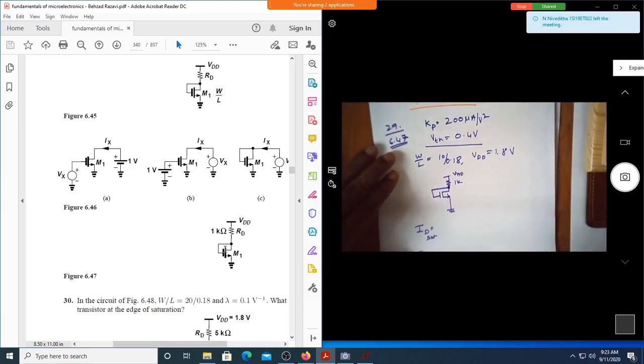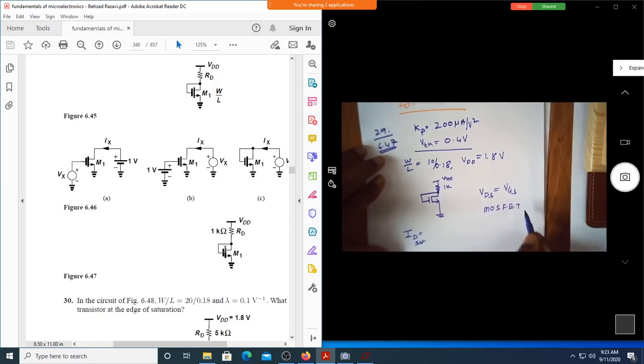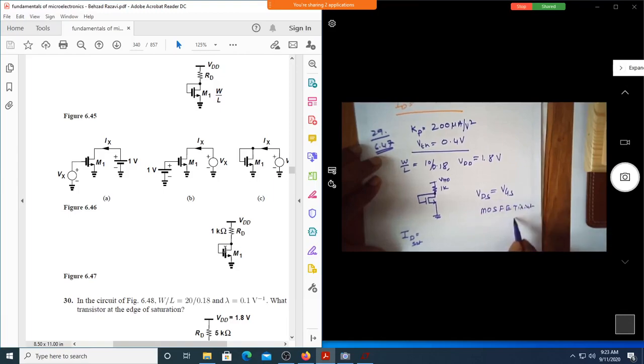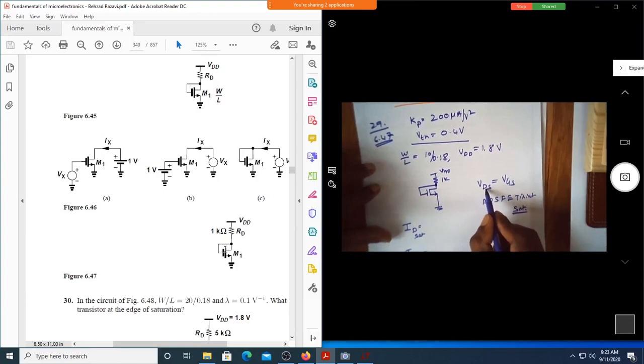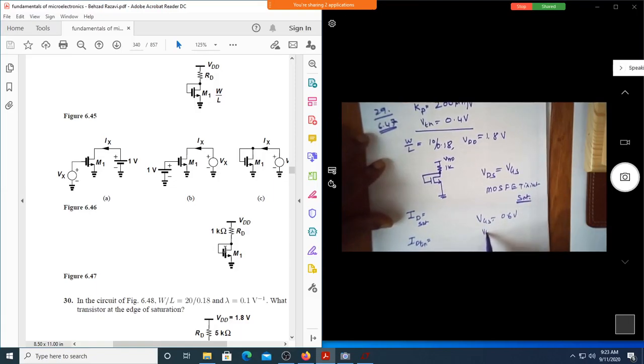Because we know that, while solving, if VDS is equal to VGS, shall I say the MOSFET is in saturation? Yes, it is in saturation. Why do I say this? Suppose VDS is equal to VGS. Assume that VGS is equal to 0.6 volt. Assume VTH is equal to 0.4. How much is VDS sat?